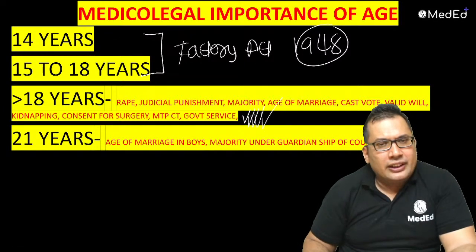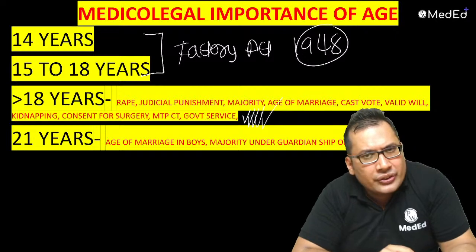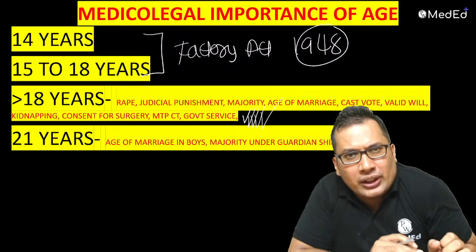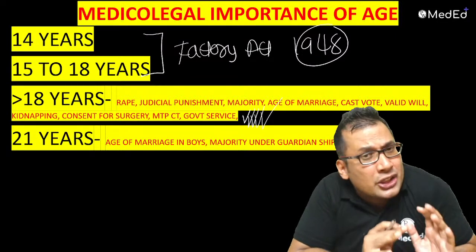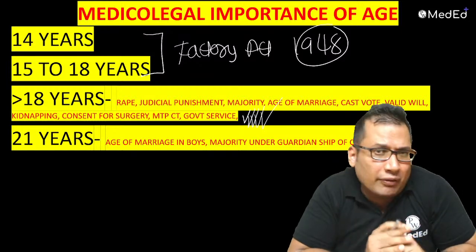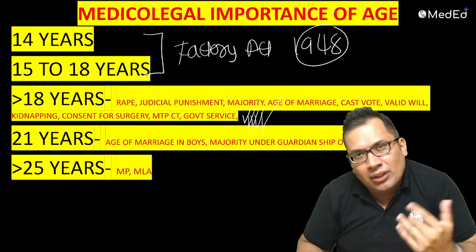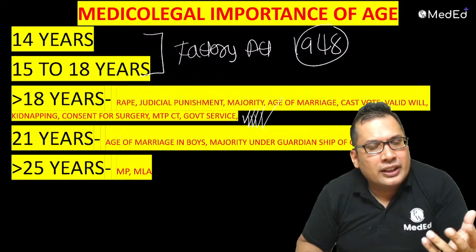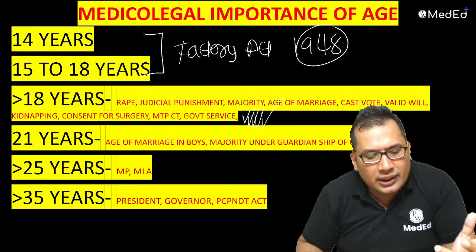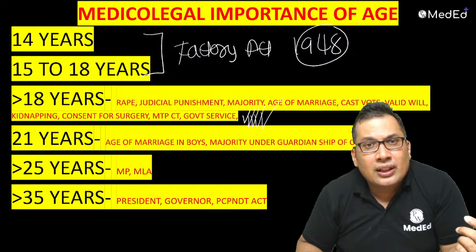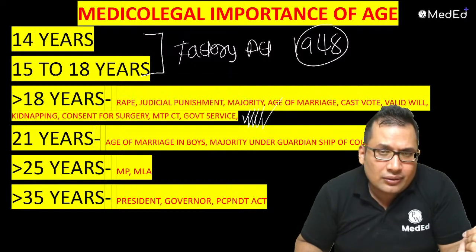Finally, 21 years, age of marriage in boys, and a person is major under the guardianship of court also at the age of 20. 25, at age more than 25, he can become MP, MLA. 35, he can become president, governor, and also PCPNDT Act.